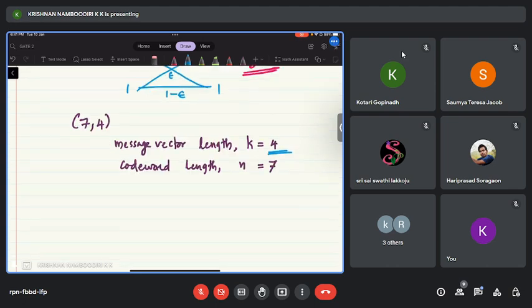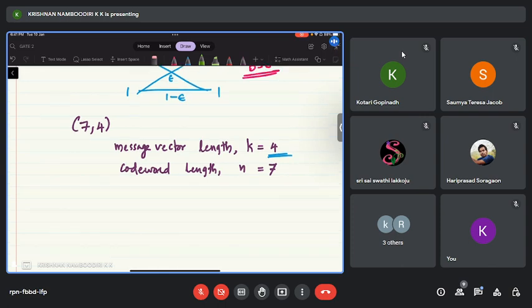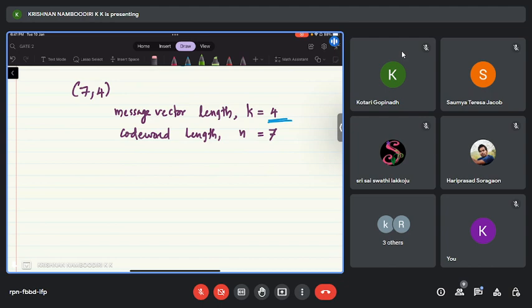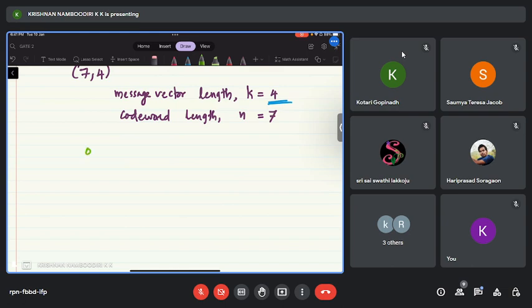Okay. I think I should explain why this error control coding is used, or how it reduces the probability of error. We will simply take an example. So I have to transmit either 0 or 1 over the binary symmetric channel.